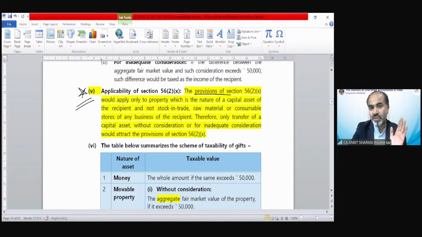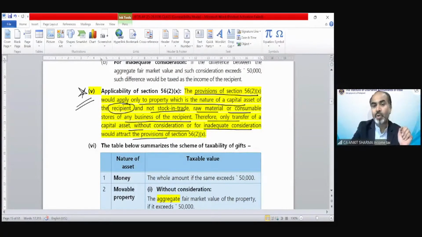The provision of section 56(2)(x) would apply only to property which is in the nature of a capital asset of the recipient. Okay, not from the point of view of the payer, and not stock in trade, raw material or consumable stores of any business of the recipient. Therefore, only transfer of a capital asset without consideration or for inadequate consideration would attract the provision of section 56(2)(x).